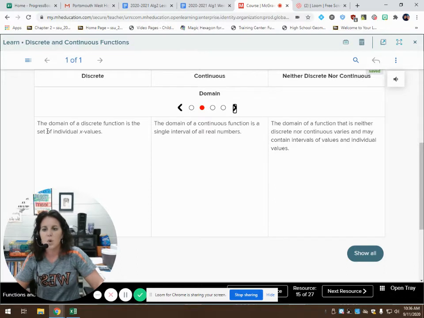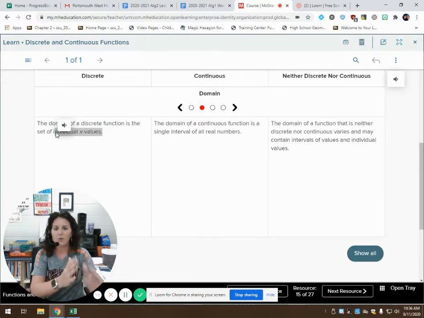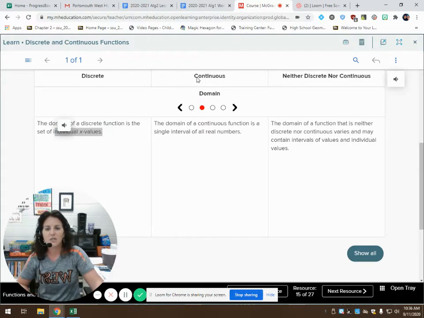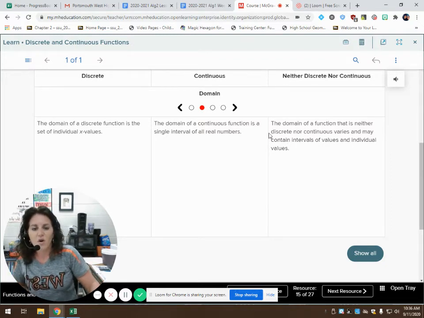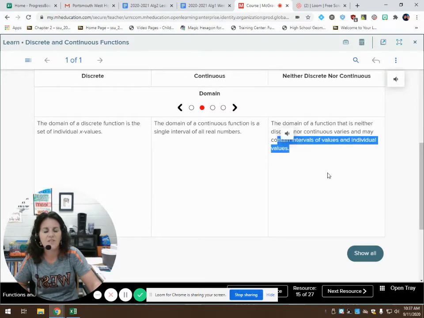We know that the domain of a discrete function is the individual x values. It's not all of them, it's only specific ones. But on a continuous function, it is the interval of all the real numbers. And if it's neither discrete nor continuous, the domain varies and may contain intervals of values and individual values.